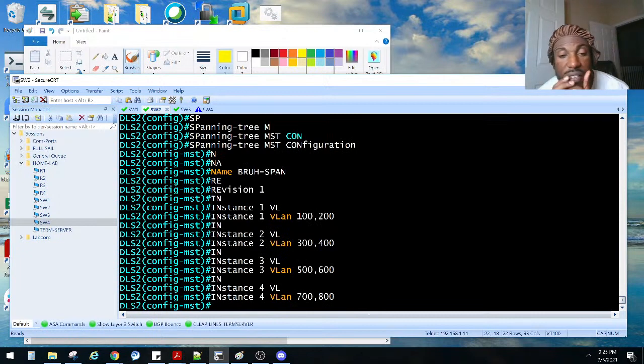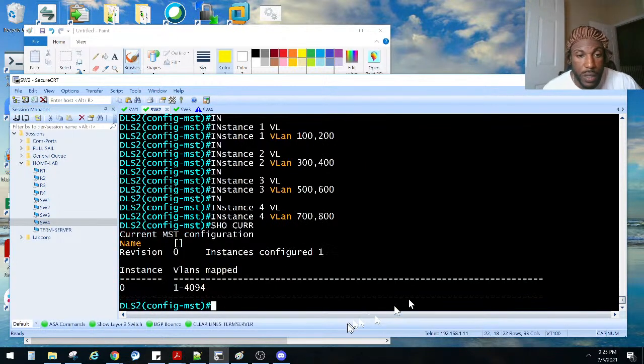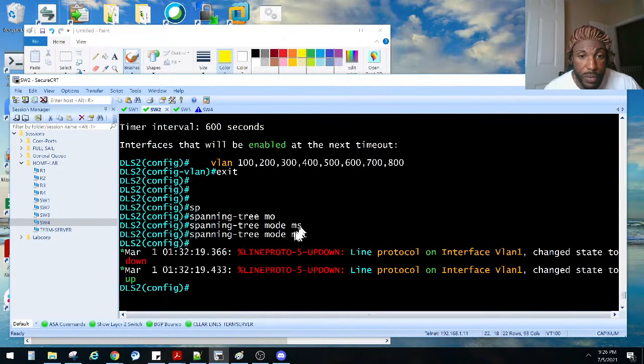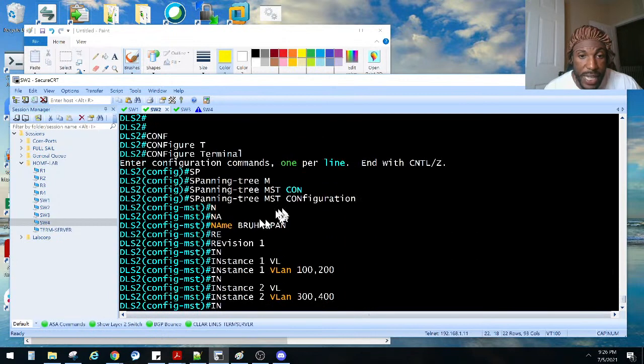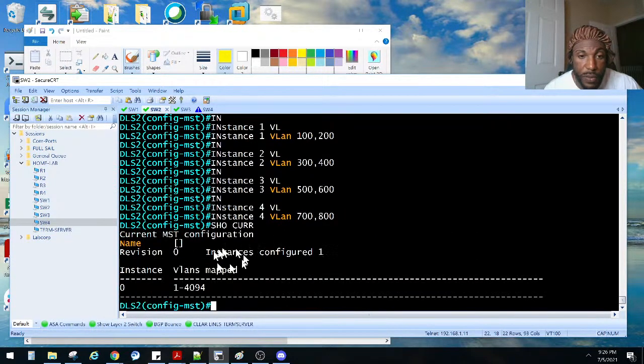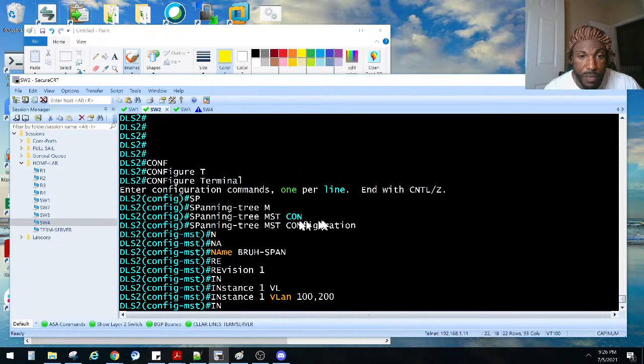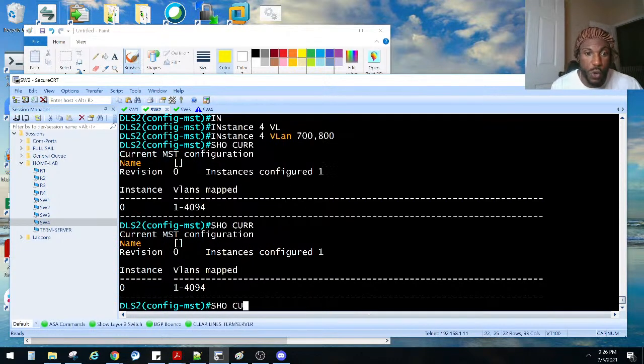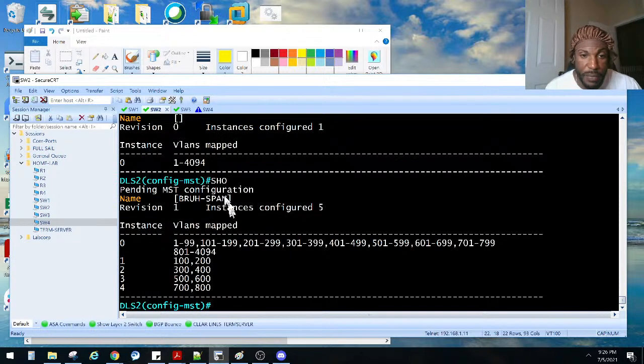What else did we say we want to do with this? We want to make him the root bridge for 300 and 400, right? So we do a show current to verify our work. It's not in here. Why is that? What are we missing? We did put it in spanning tree MST mode, right? We did show current, and there's nothing in there, even though we gave it a name and a revision. Let's do show current again. Show, just show. There it is right there.